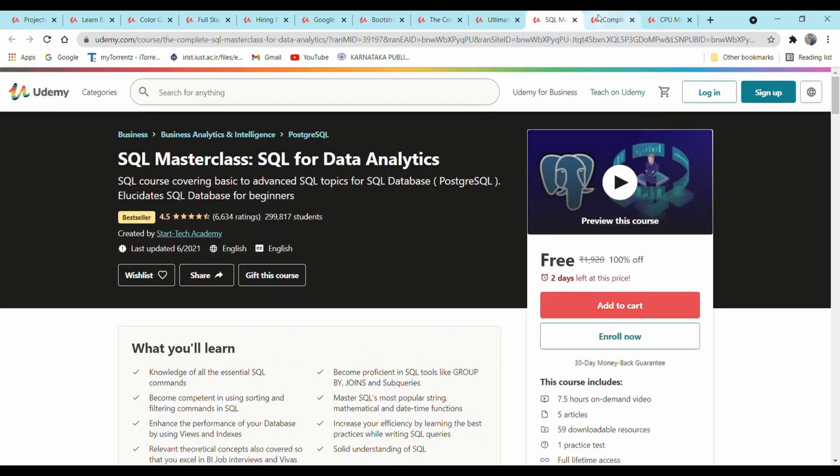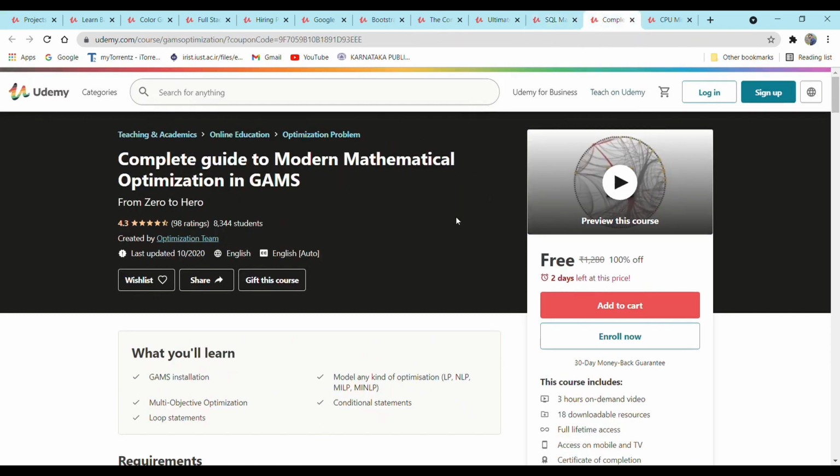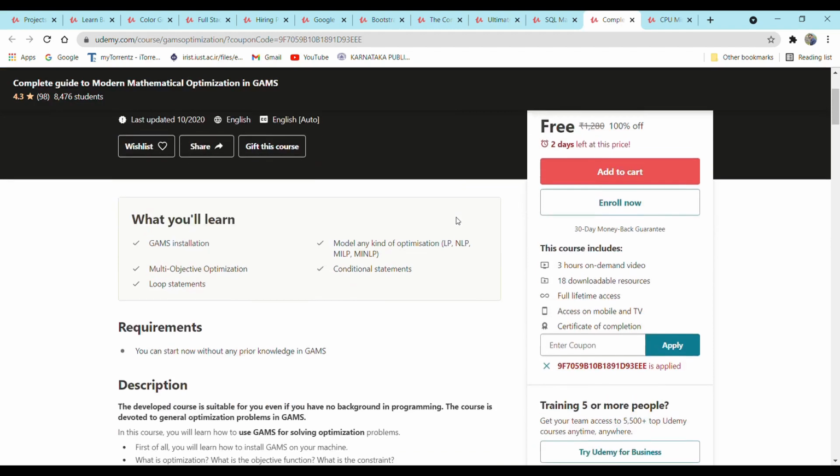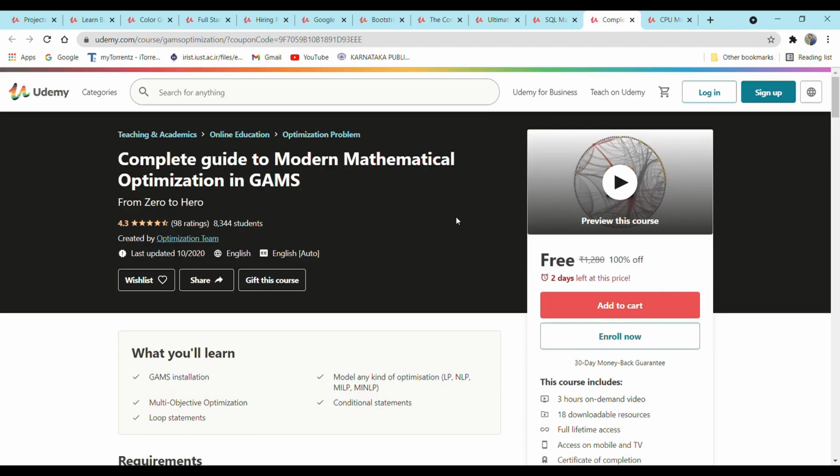So the next course is Complete Guide to Modern Mathematical Optimization in GAMS from Zero to Hero. So in this course you will learn how to install GAMS, and also you will learn multi-objective optimization, loop statements and conditional statements. So the rating of this course is 4.3 and 3 hours of duration and 18 downloadable resources. So if you are interested, then please do enroll.